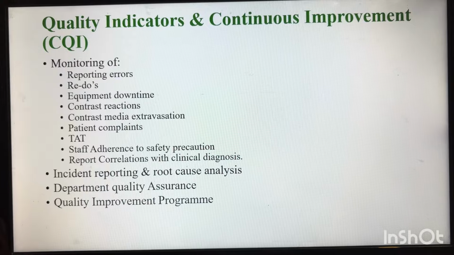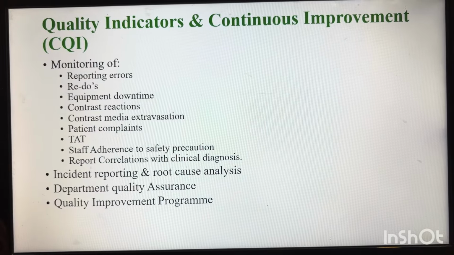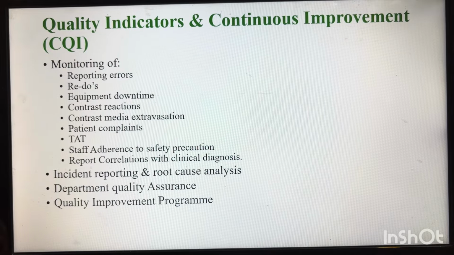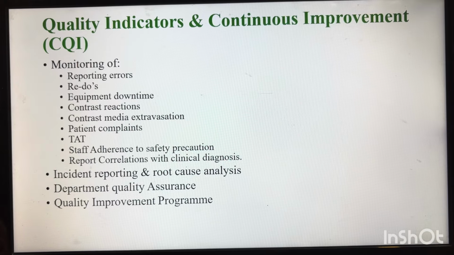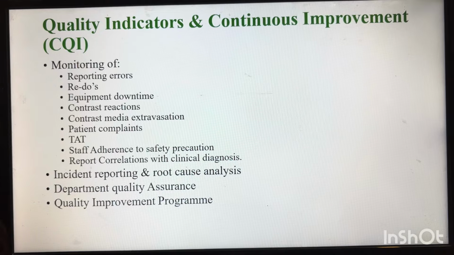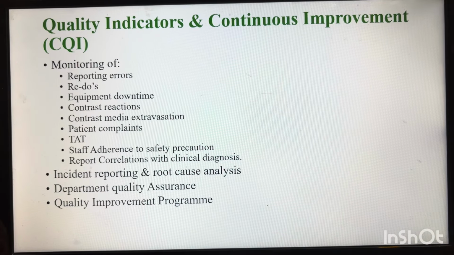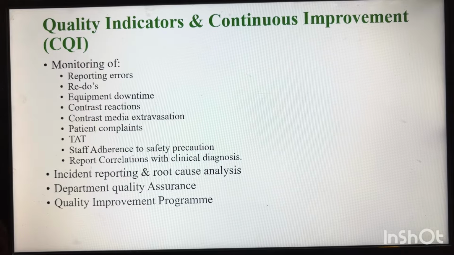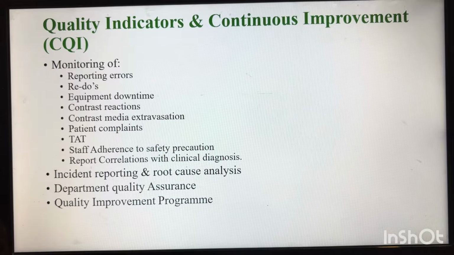Quality assurance needs to be done for the radiology department, and a quality improvement program is equally important. So what is a quality improvement program? Wherever they have a lacuna, for example the department TAT is high, or the ultrasound report TAT is high, then to reduce the TAT the department should do a quality improvement program. They have to find out the reasons for the report delays.